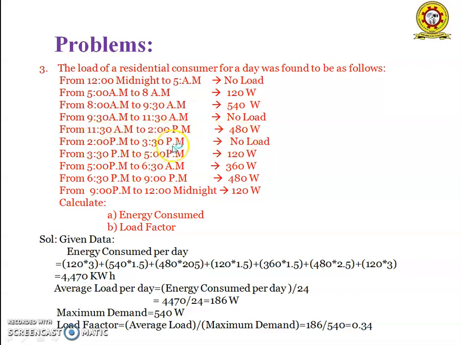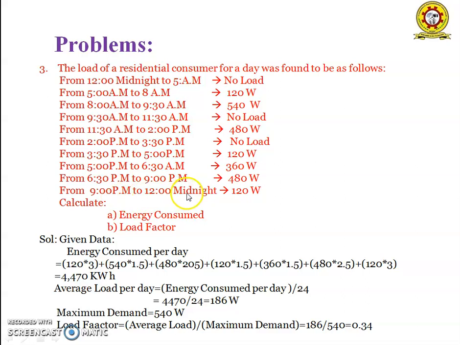From 2 pm to 3:30 pm, there is no load. From 3:30 pm to 5 pm, the power is 120 watts. From 5 pm to 6:30 pm, the power consumed is 360 watts. From 6:30 pm to 9 pm, the power consumed is 480 watts.